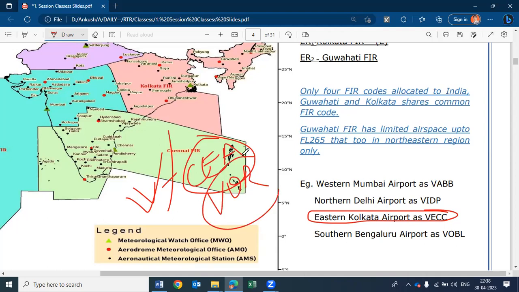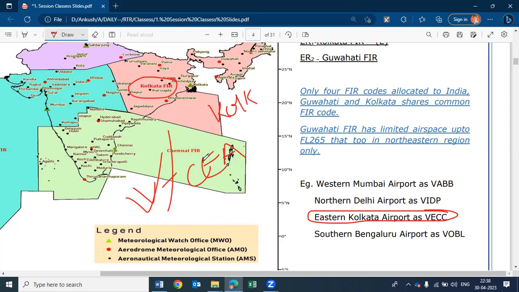The VOR code of Kolkata is CEA. That is neither similar to Kolkata nor similar to the name. So here we cannot ask why Kolkata airport is not called VEKO, because the VOR code has already been allotted as CEA.